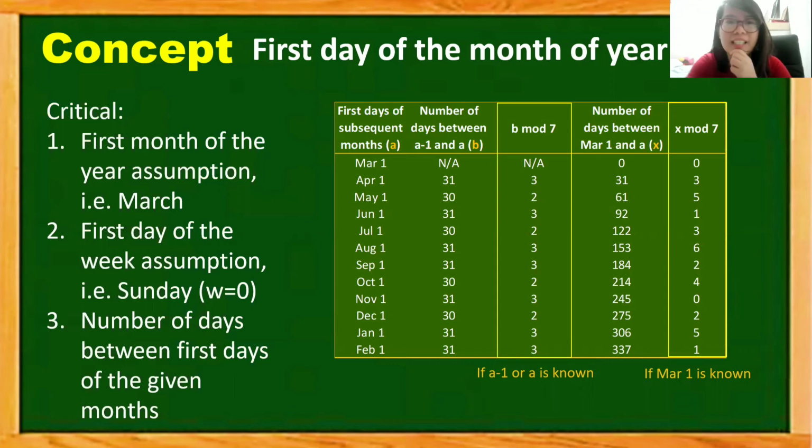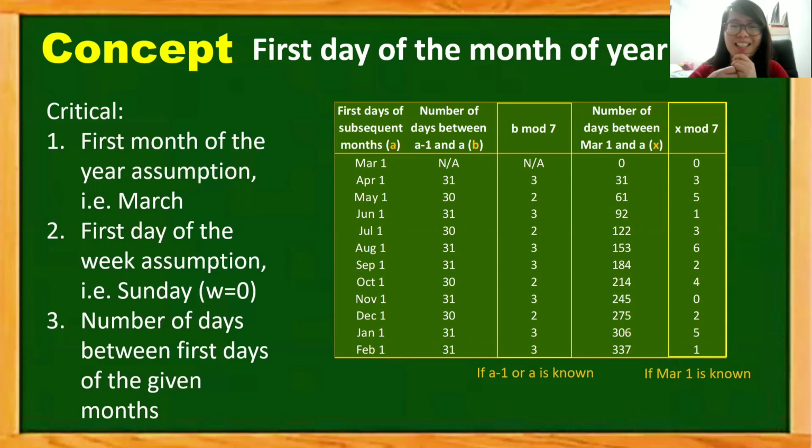And we can use this table, for instance, if we're trying to find a certain day of week of a certain first day. So, for example, today is January 2, 2021. And we know that yesterday, which is a Friday, it's January 1. So, Happy New Year.